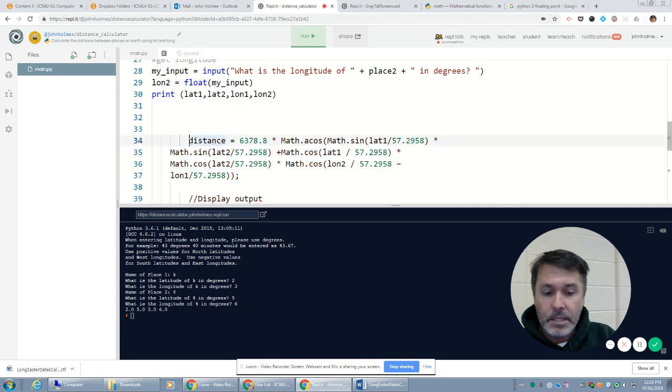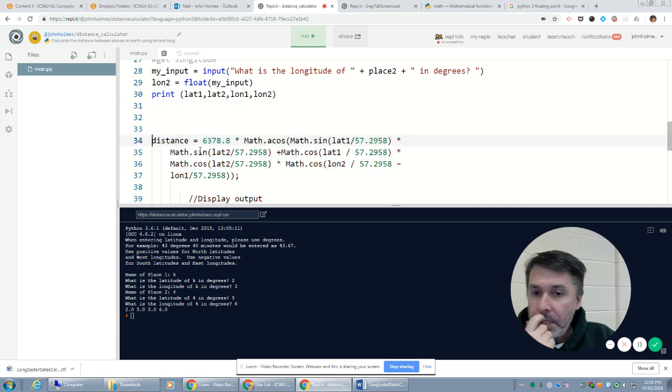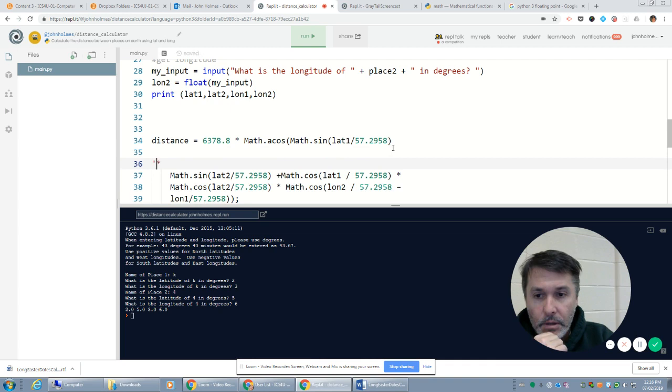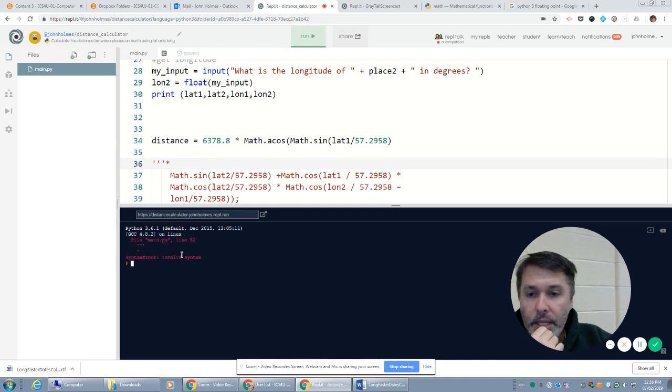I'm going to say that my distance, this is the math portion, distance is equal to 6378.8 times math of a cos of math.sin. Wow, there's a lot. This is a whole bunch of stuff. Just for illustrative purposes, I'm going to comment out the rest of that formula, and let's just see if this works. So I'm going to take distance. It's going to be this float value, 0.8, times this math value, and let's run it. And lo and behold, we get an error.